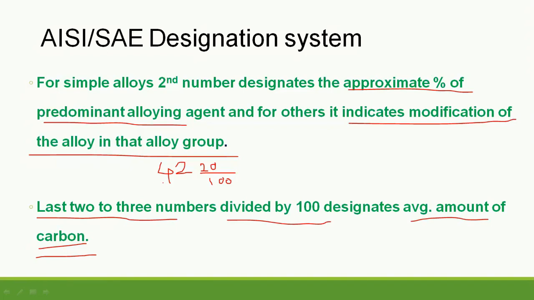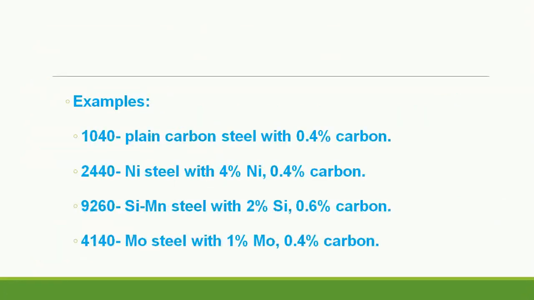So it will be 0.2% carbon. So this is a molybdenum steel with 2% molybdenum and 0.2% carbon. Okay. So this is the way of designating steel by AISI or SAE. Some of the examples are written here, let us understand them.